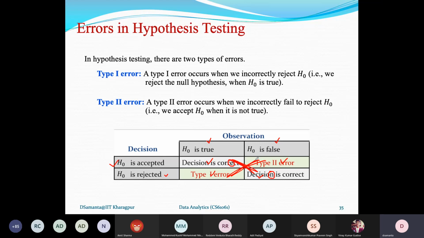Okay. Altogether, the correct entries plus error entries is the total number of decisions that you have made. And then the percentage accuracy or percentage error you can calculate by the total number of correct decisions divided by the total number of decisions, or the total number of erroneous decisions by the total number of decisions. It is the percentage of accuracy or percentage of error you can say. Anyway, these are the two types of errors that occur there: type 1 error and type 2 error.